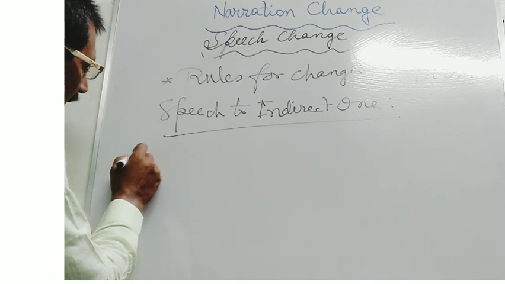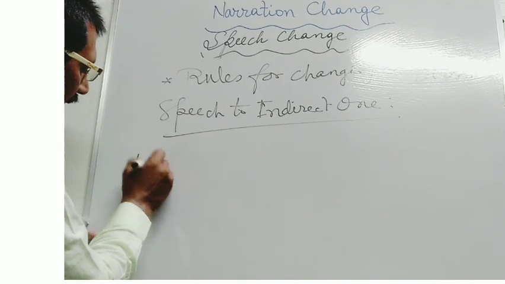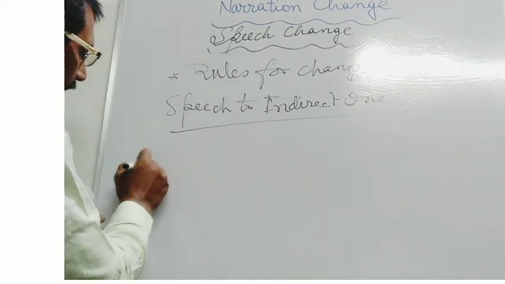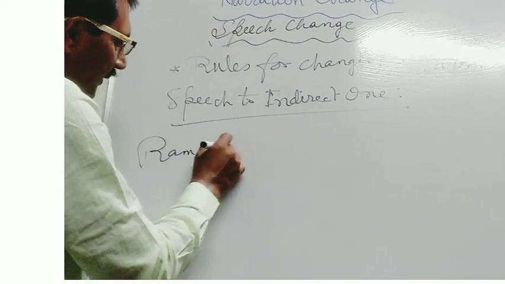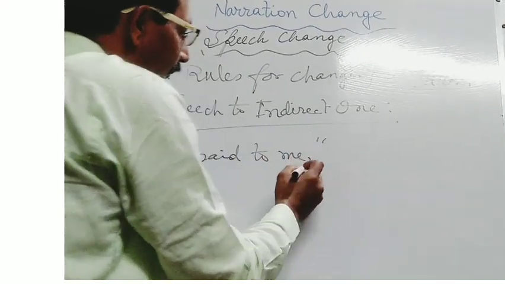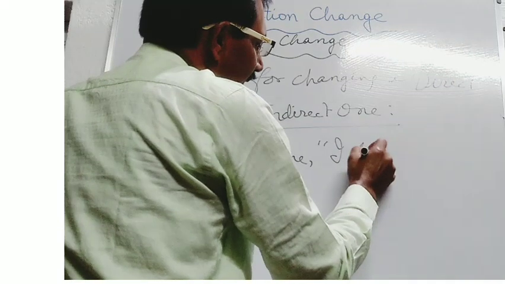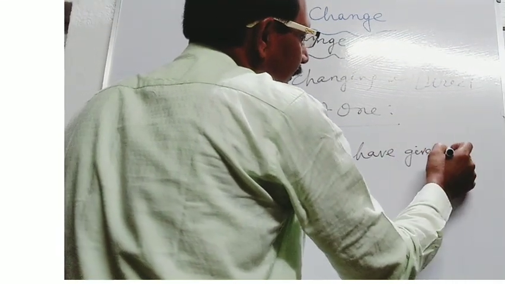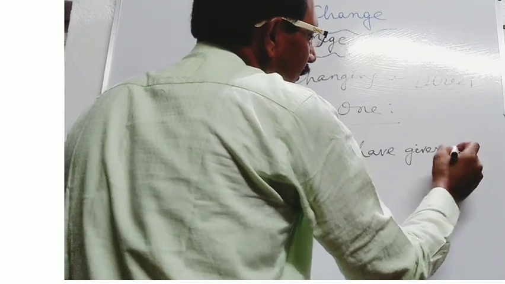Suppose, Ram said to me, "I have given you my pen."